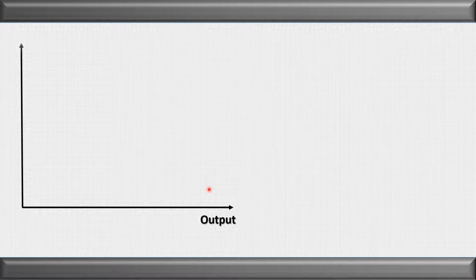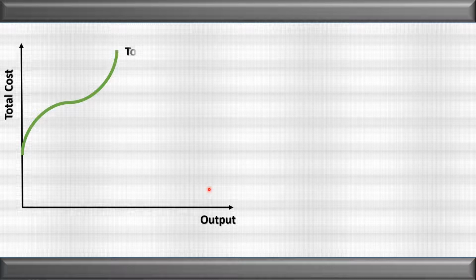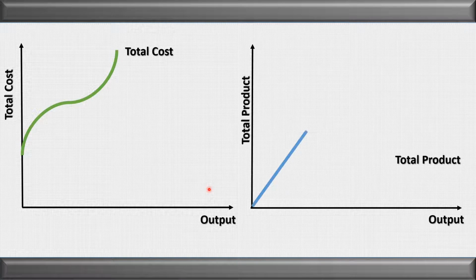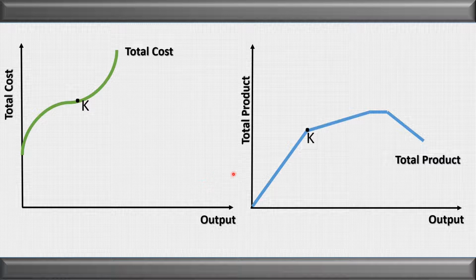Let us discuss the shape of the total cost. Total cost has an inverse S shape. The question is why? The reason is the law of variable proportion. We know that in the shorter run, the total product increases at an increasing rate. Since the total product is increasing at an increasing rate, it means that initially the total cost increases at a diminishing rate.